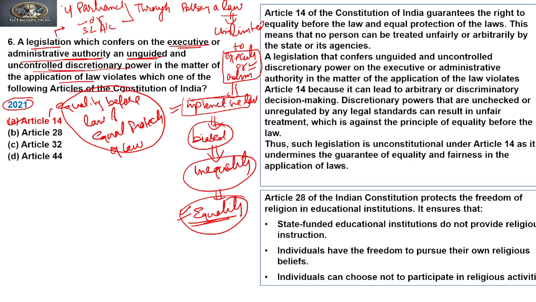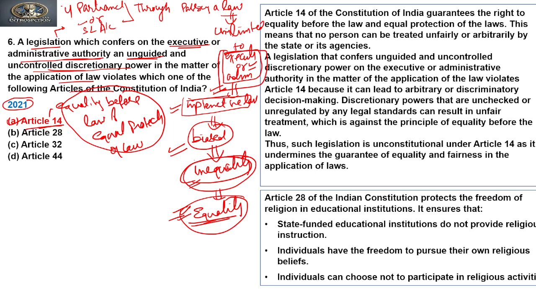It means whatever they want, they can do, and this will create an inequality in society. So according to this, the answer to this question is Article 14.